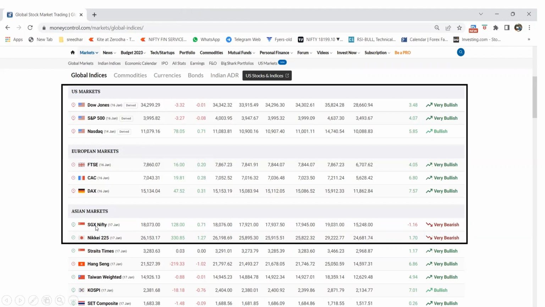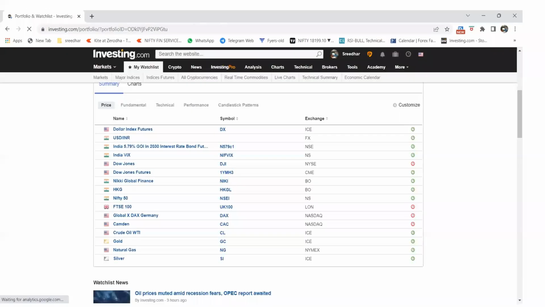SGX Nifty shows a typical value of how our Indian NSE is going to open. There is no hard and fast rule: SGX showing 128 does not mean that Nifty should open at 120. It may open there or it may not. It is just a tentative figure. Nikkei is a Japan market which generally opens at 5:30 Indian Standard Time. The Hong Kong market opens at around 7:30 a.m. Indian Standard Time. So these are the typical drivers which will give the indication.